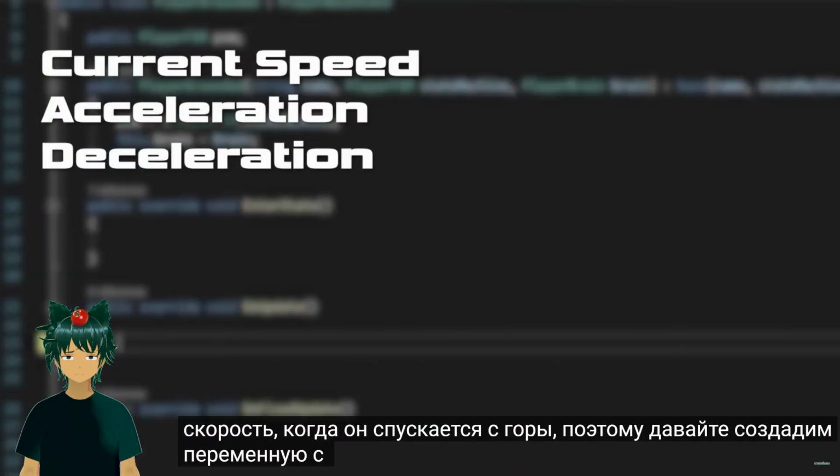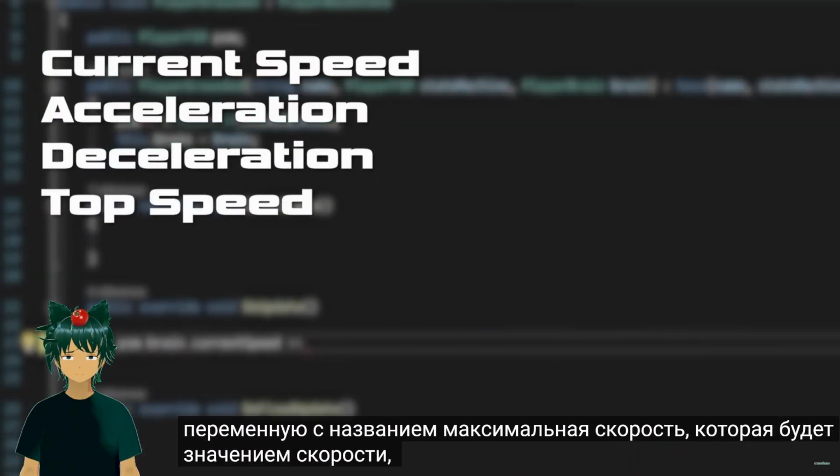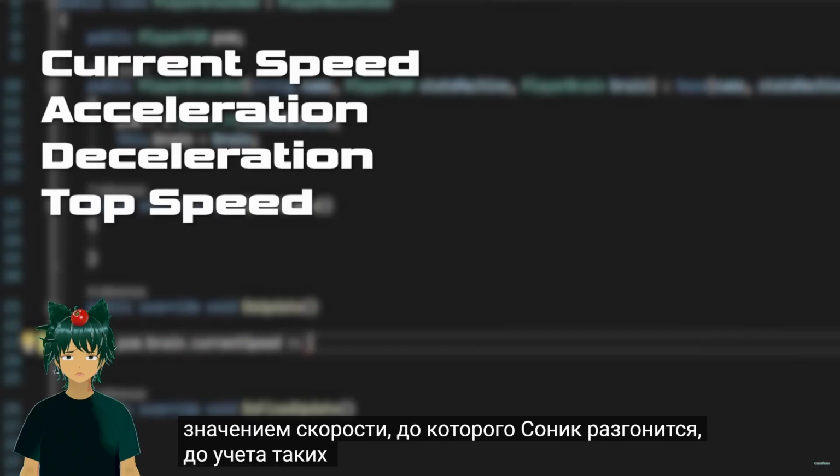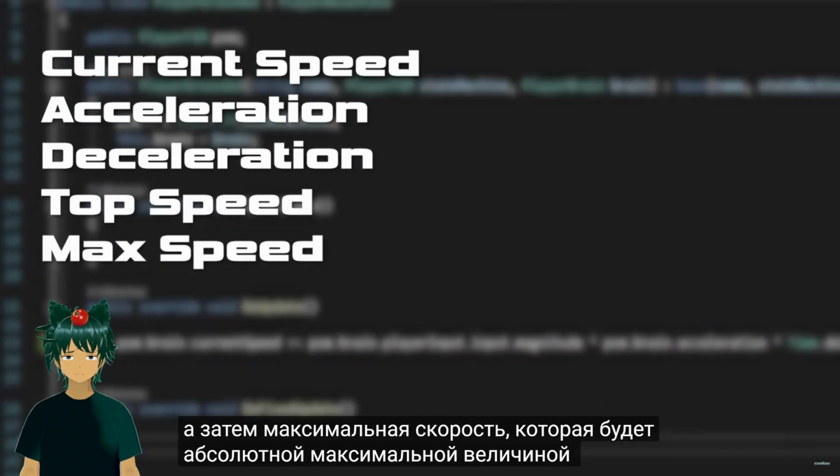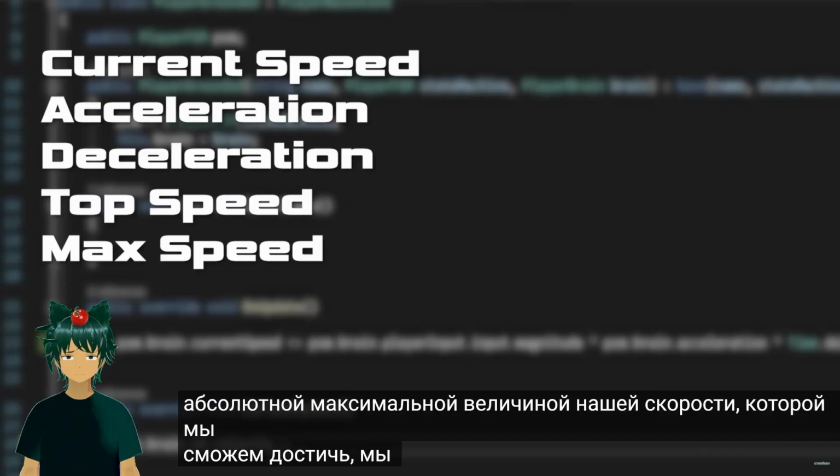So let's make a variable called top speed, which is the speed value Sonic will accelerate to before factoring in things like slopes. And then max speed, which will be the absolute highest amount our speed will be able to get to. We'll clamp our current speed variable to this number, meaning it'll never surpass it.